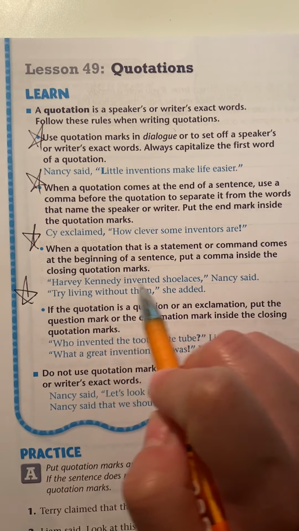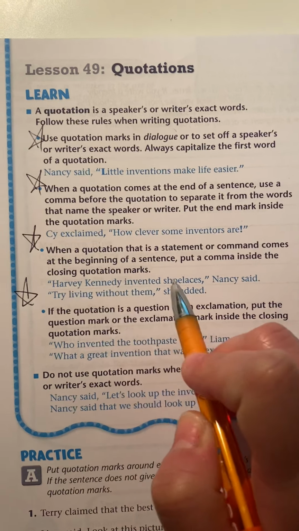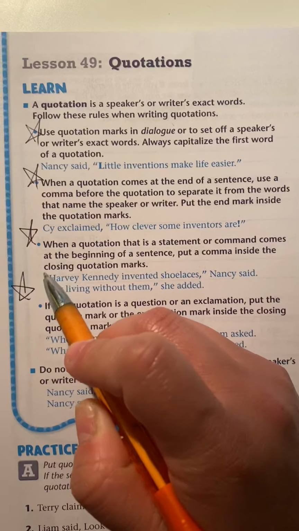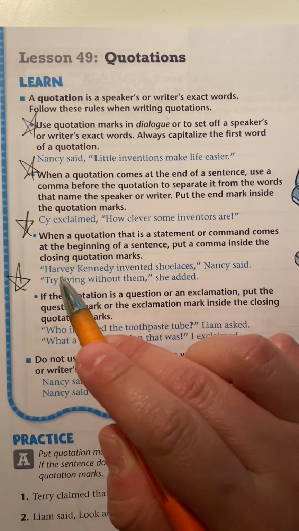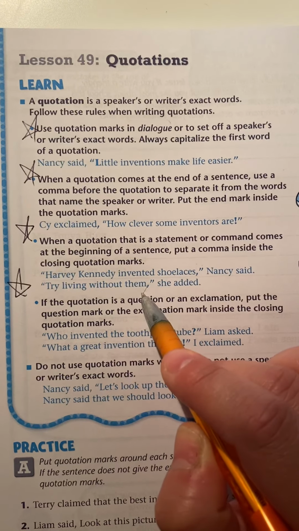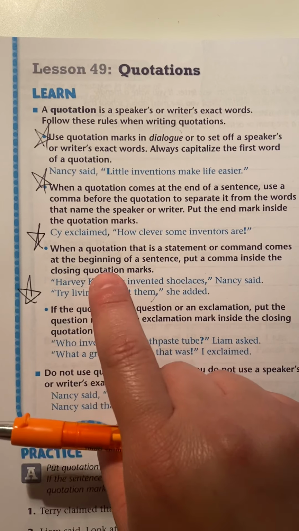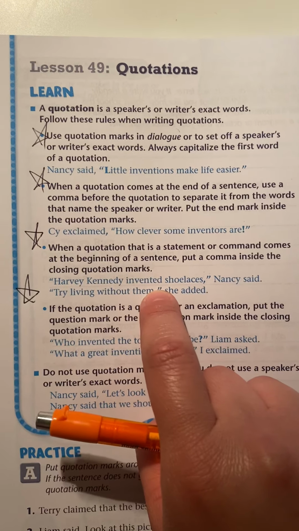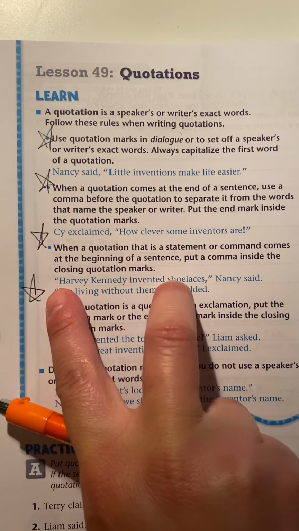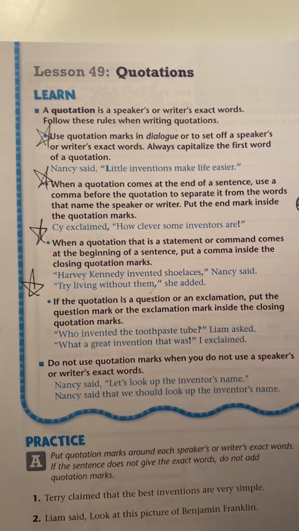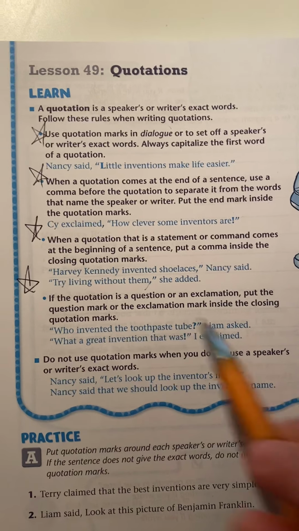So this is the beginning of the sentence, right? "Harvey Kennedy invented shoelaces," Nancy said, "try living without them," she added. So see how it's the beginning of a sentence, the quotation marks are there, but the comma comes at the end of the quotation.